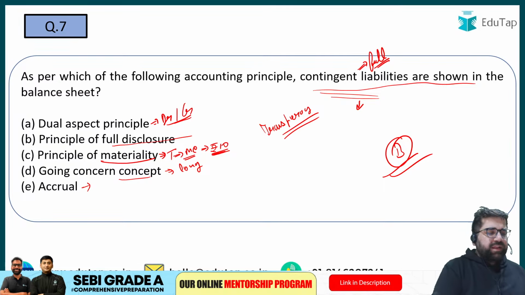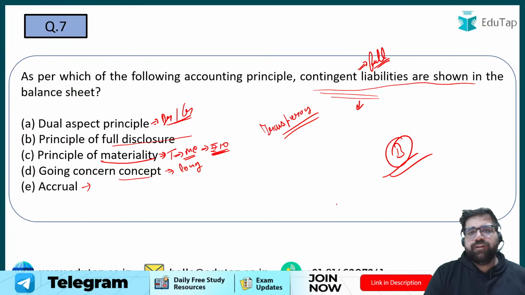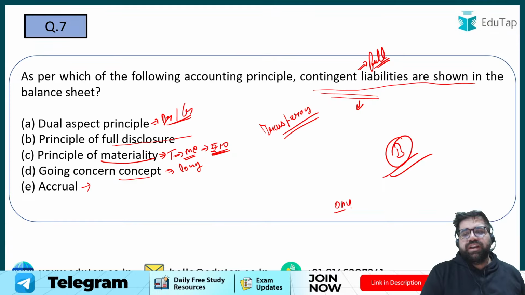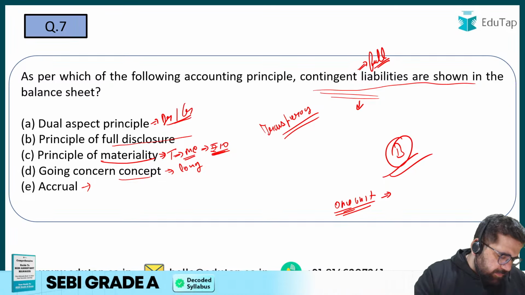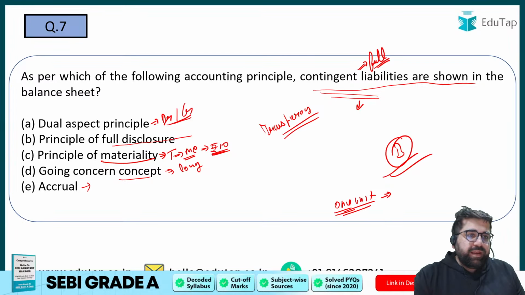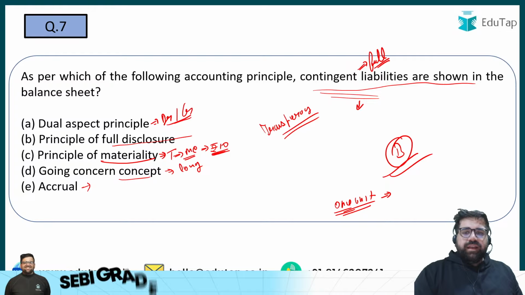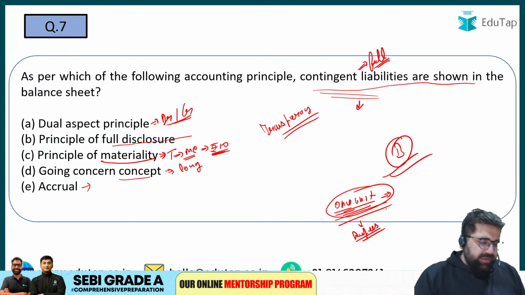Right? Now tell me the name of that particular principle which says that you have to record all the different transactions in one particular monetary term. In one unit you have to record all those transactions. What is the name of that particular principle? Please tell me. Contingent liabilities. B. Yes, B will be the correct answer. Tell me the name of that particular principle which says that you have to record all the business transactions in one unit, by which I mean rupees. Please tell me.